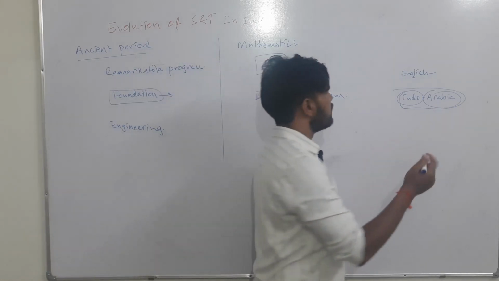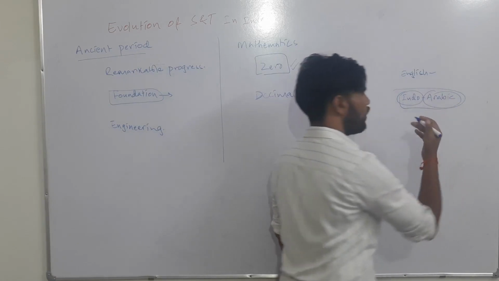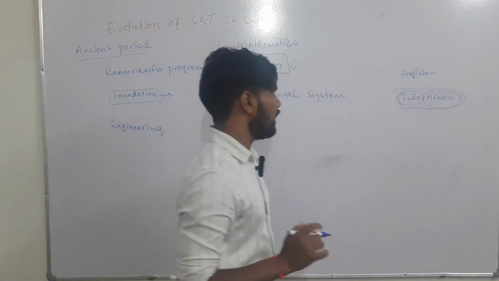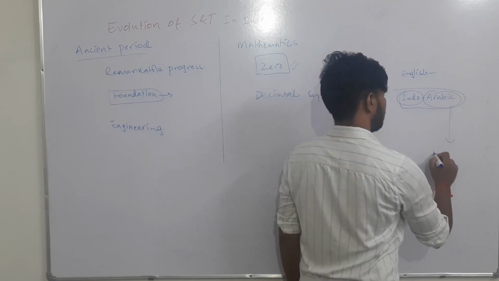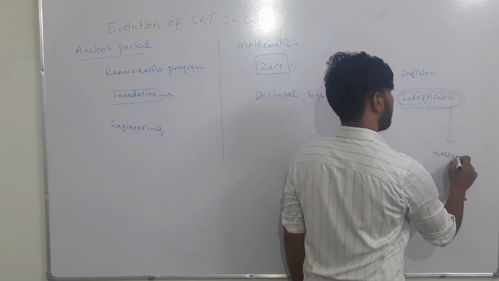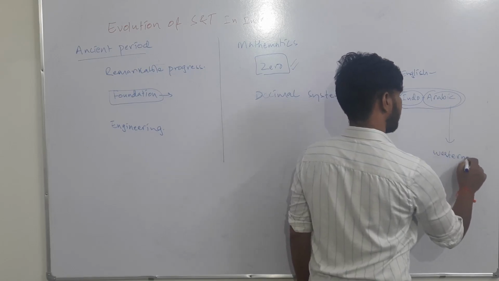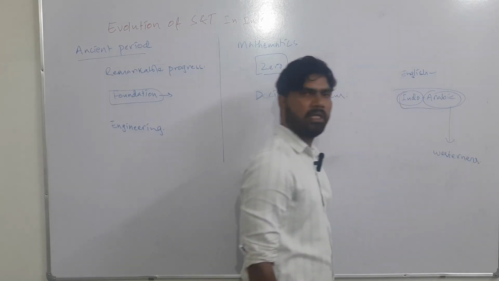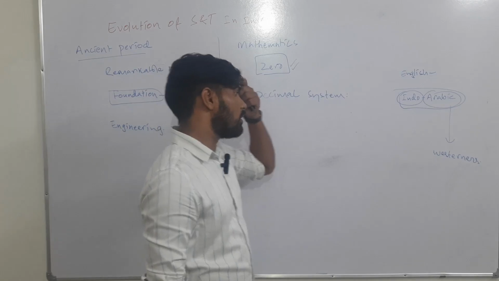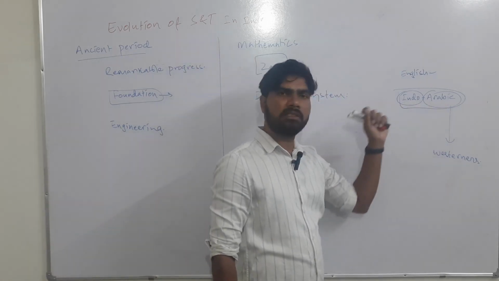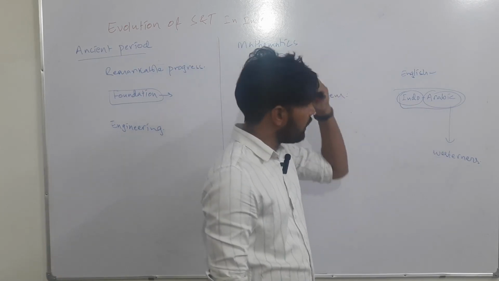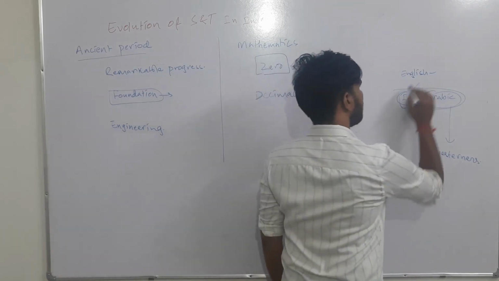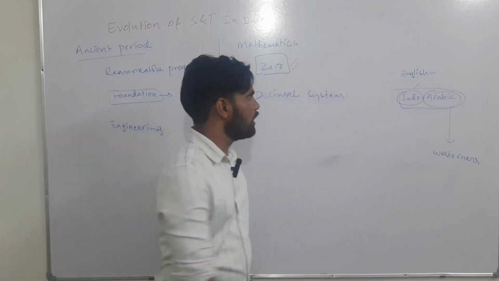But the Westerners named it the Indo-Arabic number system. Why? Because they learned it from the Arabians. They thought that Arabians themselves had invented it, but later they came to know that actually Indians were the first people to invent and use it.